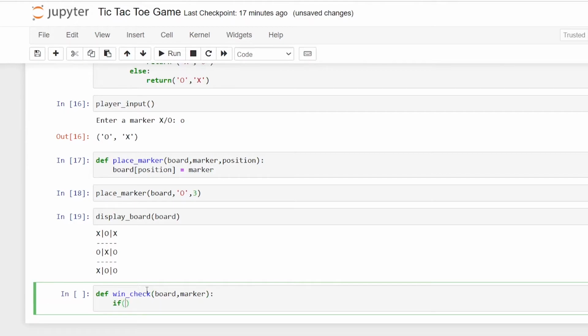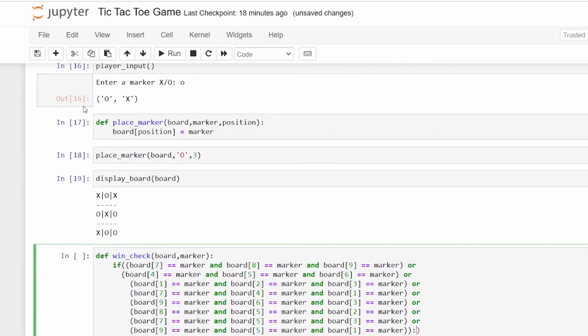So if the board 7 is equal to marker, and board 8 equal to marker, and board 9 equal to marker, or